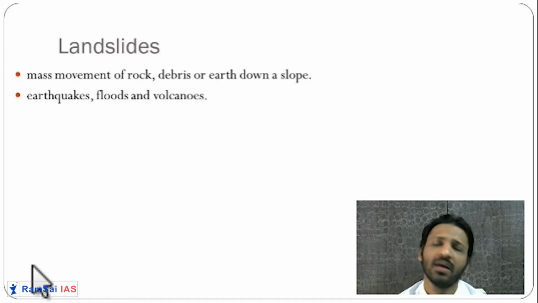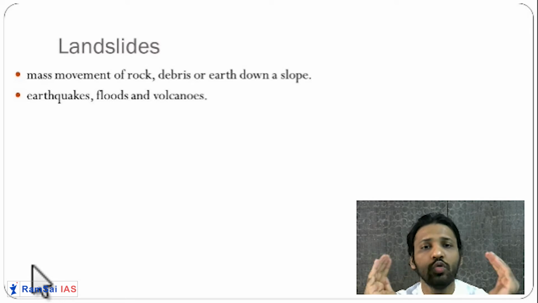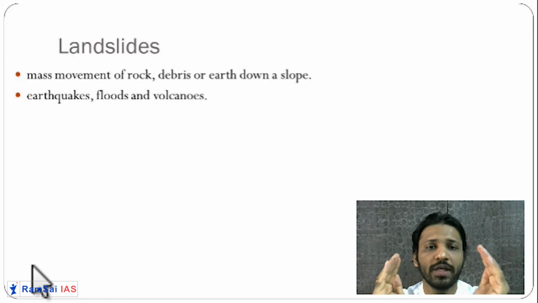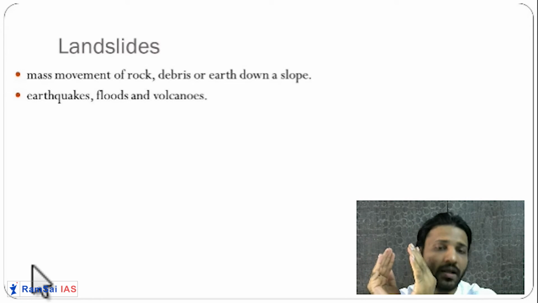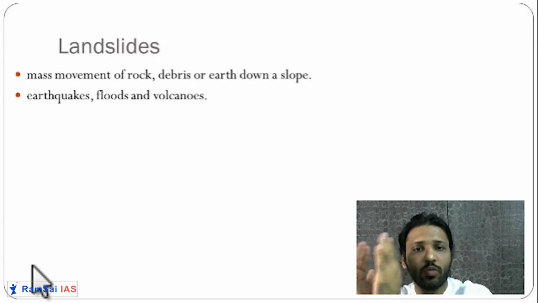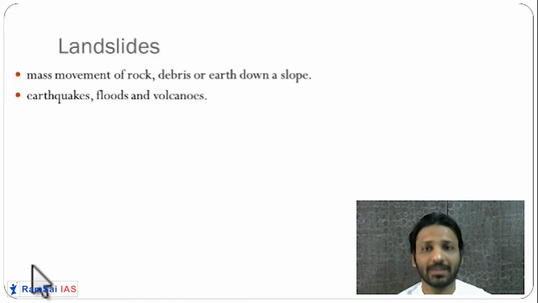What is a mass movement? That also we are going to see in the 11th standard NCERT. Mass movement means a huge debris or body of land which, under the influence of gravity, moves from one place to another. We call it a mass movement, and this leads to the landslide. There are different reasons for landslides. Weathering is one reason. Floods are another reason. Rain is another reason. Volcanoes are another reason. Earthquakes too. These are the various reasons for landslides.